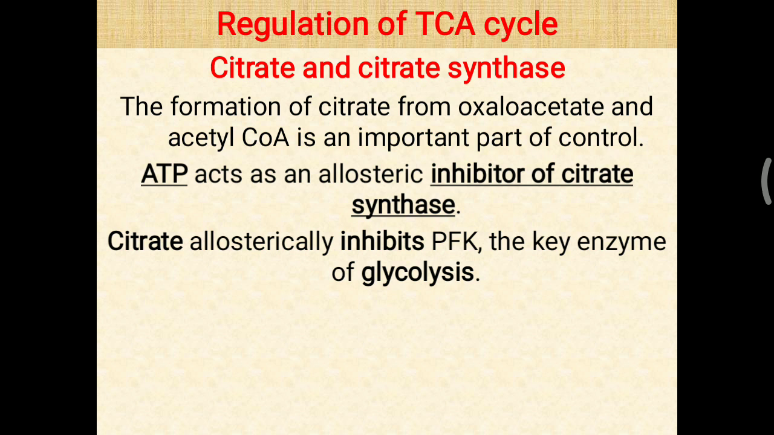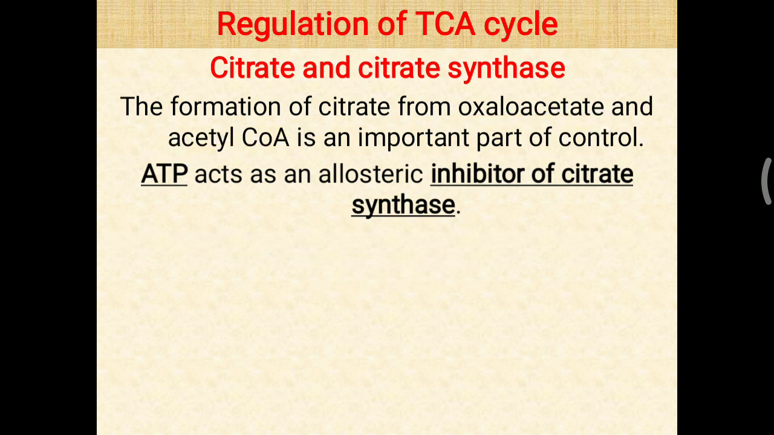So citrate allosterically inhibits PFK, phosphofructokinase, the key enzyme of glycolysis also. The glycolysis key enzymes are three, particularly hexokinase, phosphofructokinase and pyruvate kinase. Out of that, phosphofructokinase is inhibited by the citrate. So when citrate is available, glycolysis is inhibited. So what happens? Pyruvate will not be available. Pyruvate is an important molecule for the formation of both oxaloacetate and acetyl CoA as per the need of the cell. So citrate also stops further substrate supply to the TCA cycle.